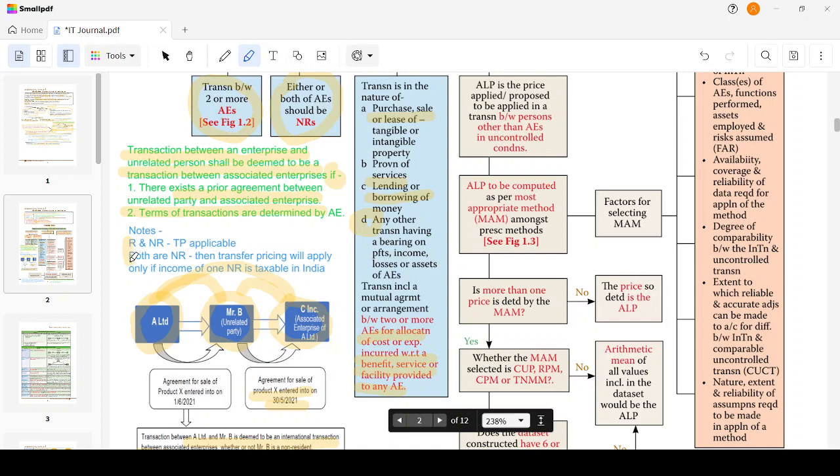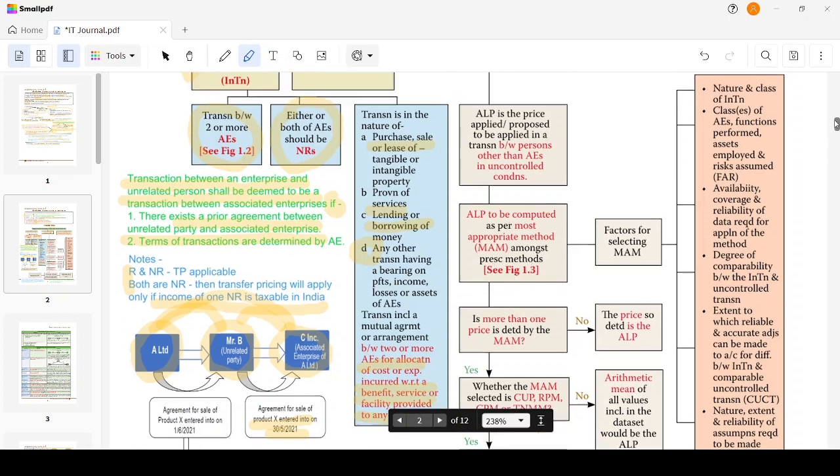So if both are non-resident, you may ask why the Indian transfer pricing provisions should be applicable. The answer is that the Indian transfer pricing provisions will apply only if the income of at least one non-resident associate enterprise is taxable in India. It may have a place of business in India, or the income is deemed to accrue or arise in India, whatever it may be. So if one non-resident's income is taxable in India, then only will the Indian transfer pricing provisions be applicable.